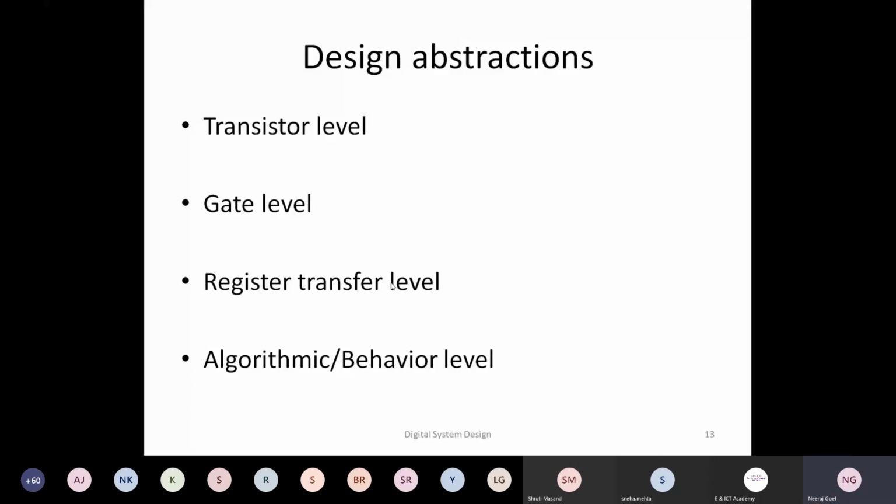Then the next level of detail, how each gate is interacting with the other gate, is the gate level abstraction. And each gate also consists of a number of transistors. For example, in CMOS technology, your 2-input AND gate would require 4 transistors. If you take BJT or some other TTL implementation, the number of transistors would be different. So these are different abstraction detail levels.